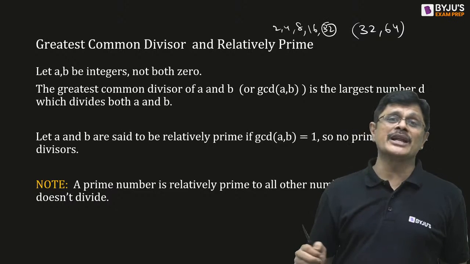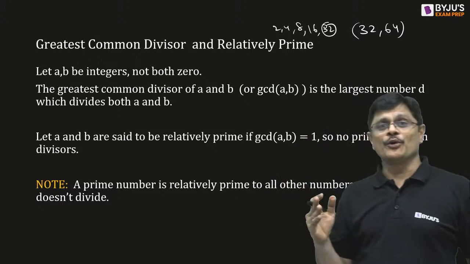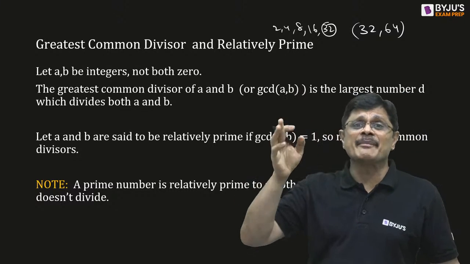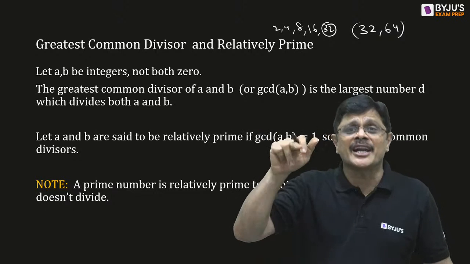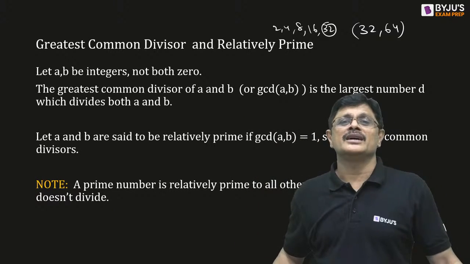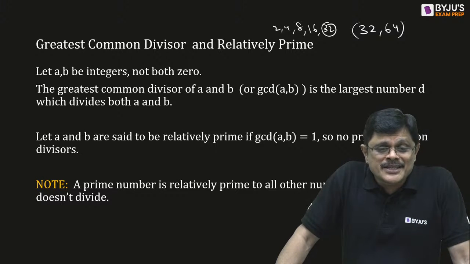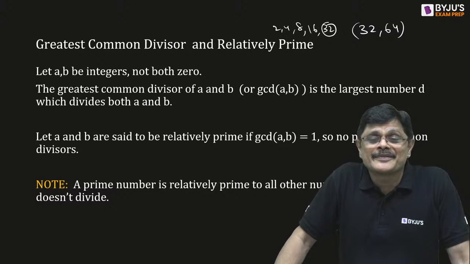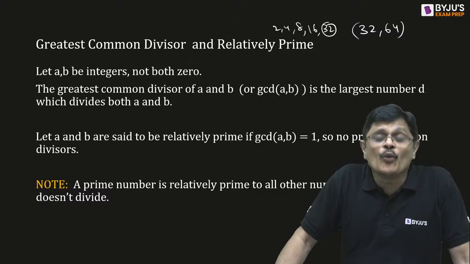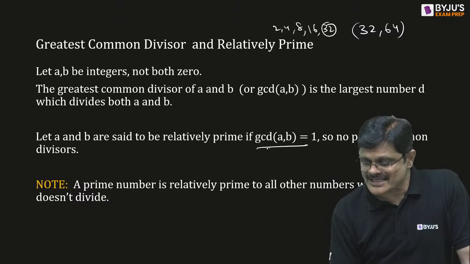32 also divides both the numbers with remainder 0. Out of this, which one is the greatest number which can divide both the numbers? 32, that is the GCD. But there are a few numbers for which the GCD turns out to be 1, and you call them as